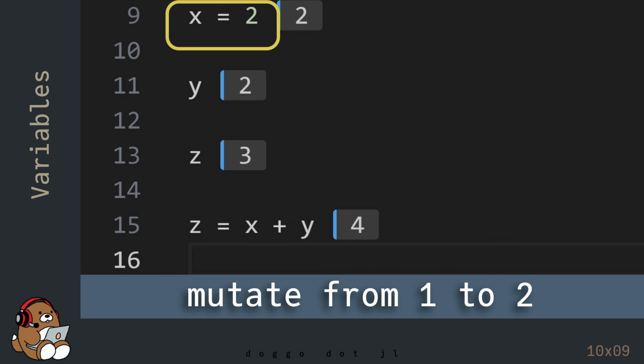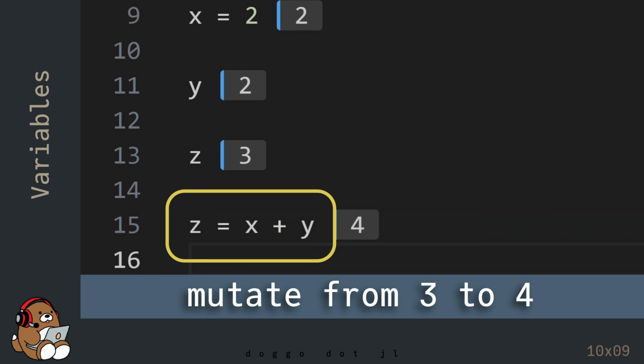Instead, you're mutating the value contained in the existing variable named x from 1 to 2. Same thing here. You're not declaring a new variable and assigning an initial value, since the variable name and a value already exist. Instead, you're mutating the value contained in the existing variable named z from 3 to 4.